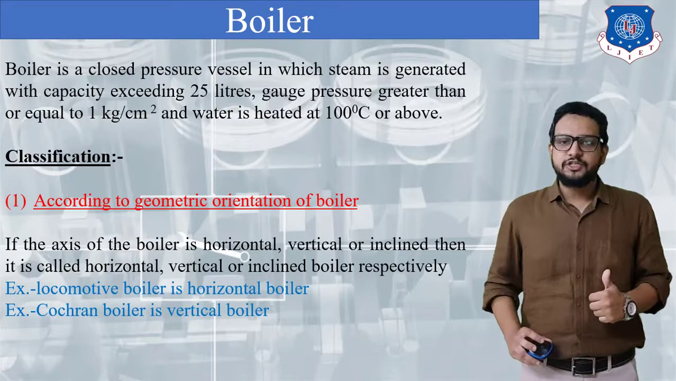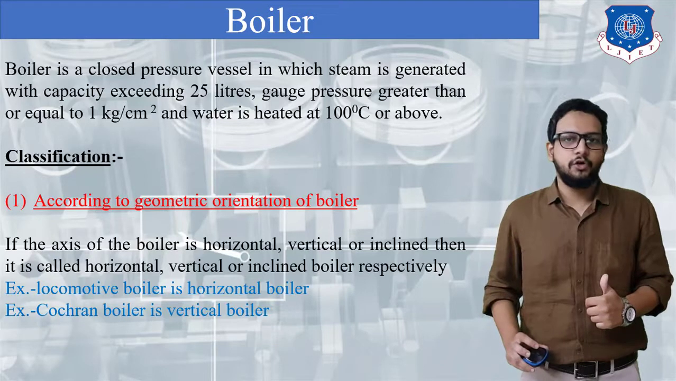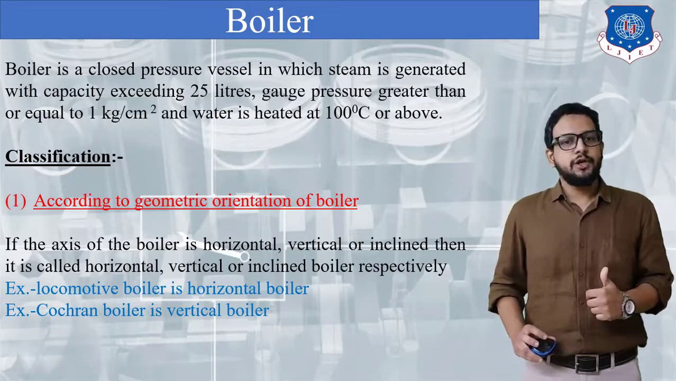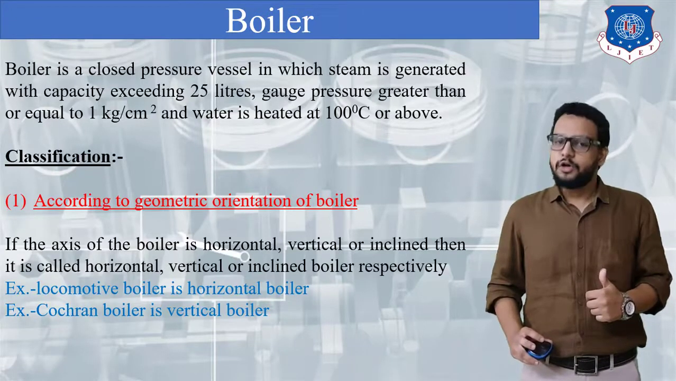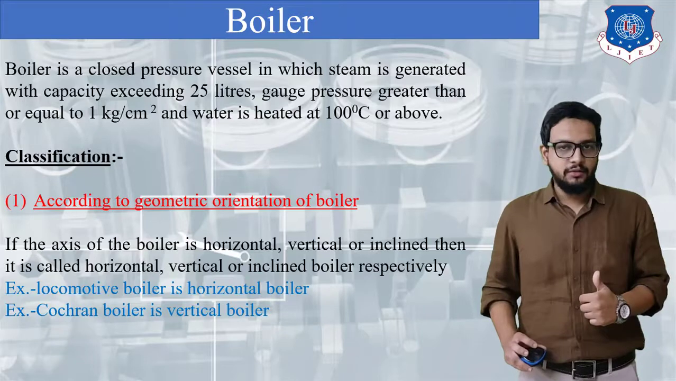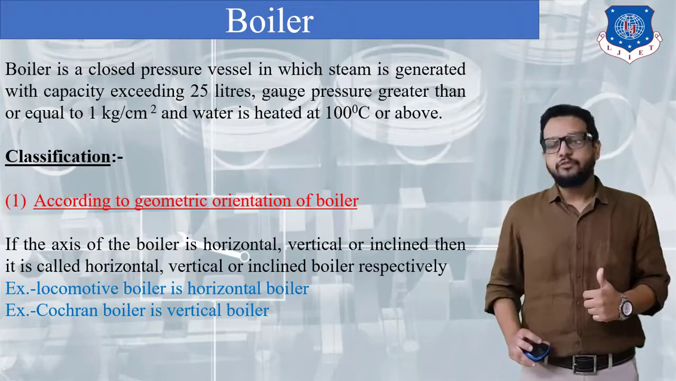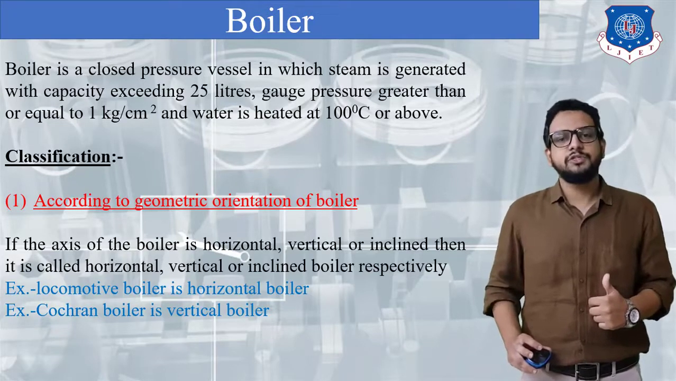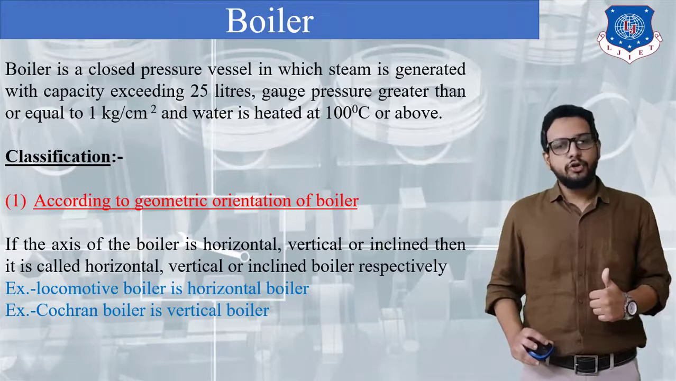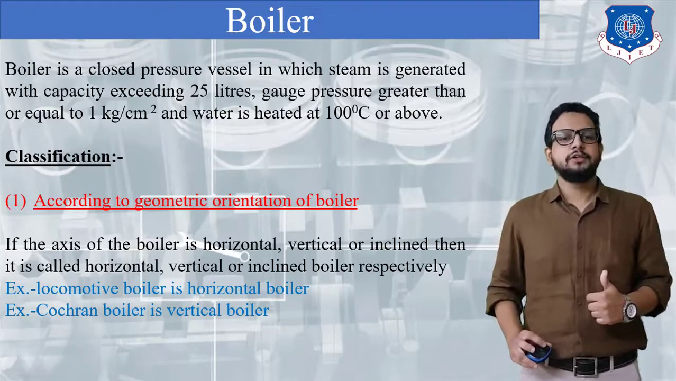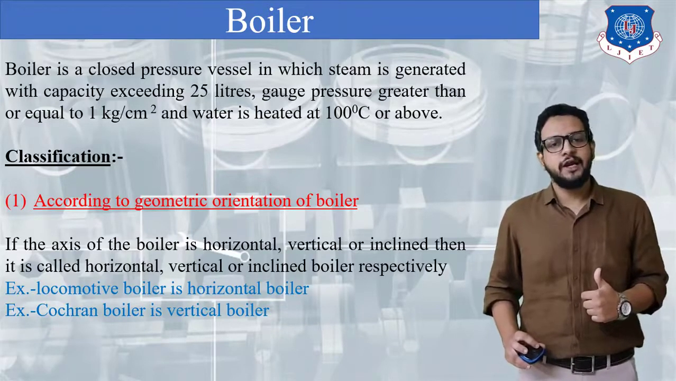The first classification is based on geometric orientation, that is, how the boiler is placed on the ground surface. If the axis of the boiler is horizontal, then we would say the boiler is called a horizontal boiler. If its axis is vertical, then the boiler is called a vertical boiler. And if the axis of the boiler shell is inclined, then it is an inclined boiler. Now examples are given. A locomotive boiler is a horizontal boiler, whereas a Cochran boiler is a vertical boiler. We are going to see the Cochran boiler, so you will get an idea.